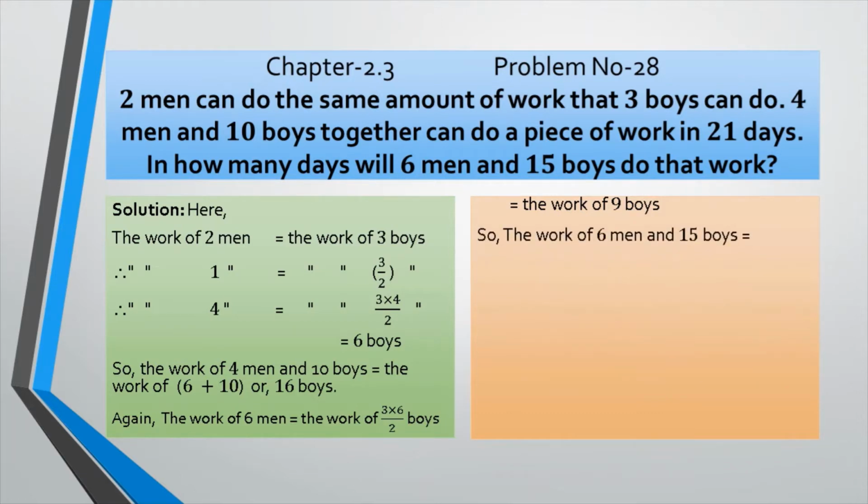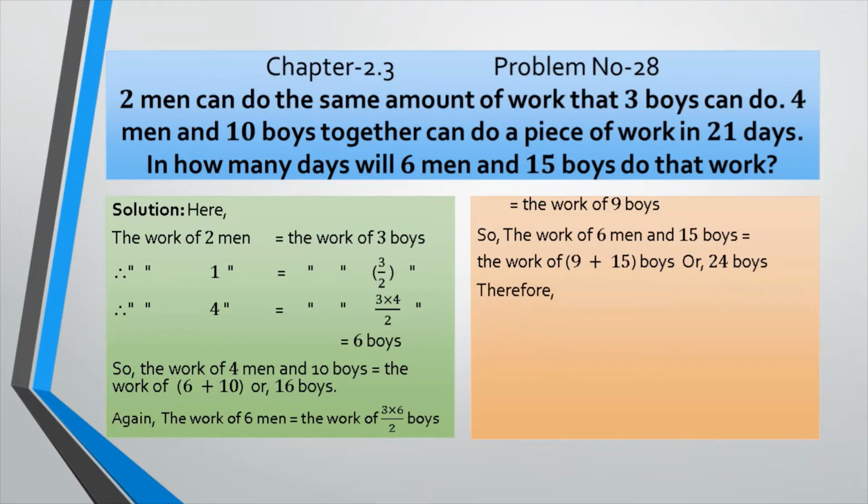So the work of 6 men and 15 boys, as you can see in the third line: in how many days will 6 men and 15 boys do that work? That's why we will find out 6 men equals how many boys. So the work of 6 men and 15 boys, as you can see, instead of 6 men we get 9 boys. So we will write down 9 plus 15 boys, or 24 boys. Now we have made 16 boys and 24 boys. There will be no men now.